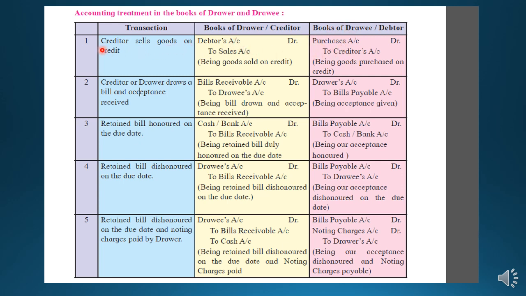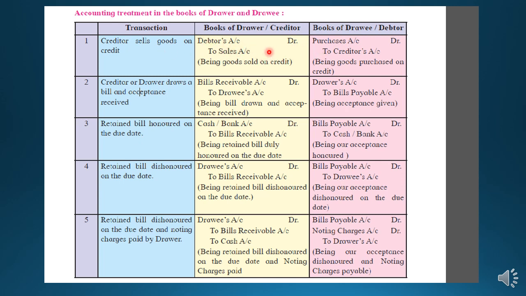So let's see. The creditor sells the goods on credit, meaning the drawer sends the bill. He sold the goods to a person, that is, he is making the sale of goods on a credit basis. The front person will be the debtor for that person. So he will write the name of that person if the name is given. Since here the name is not given, in your book it is written debtor, students. So debtor account debit to sales account. Who is the receiver? Debtor is the receiver, and sales account is a nominal account. Sales is an income, so it is credited. So debtors account debit to sales account.